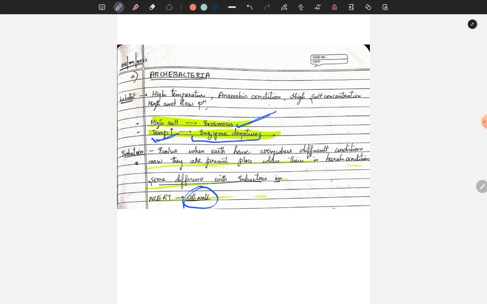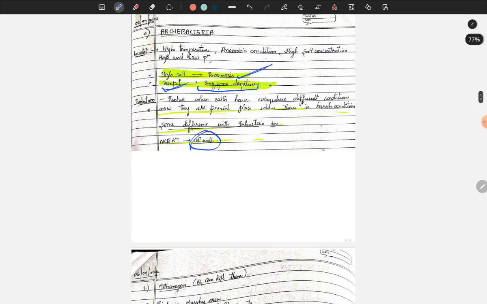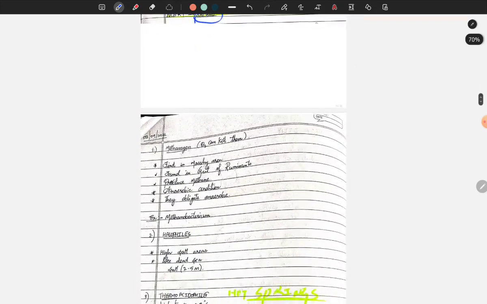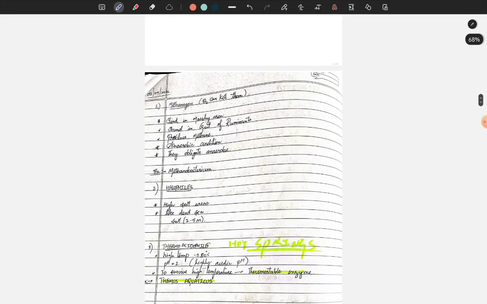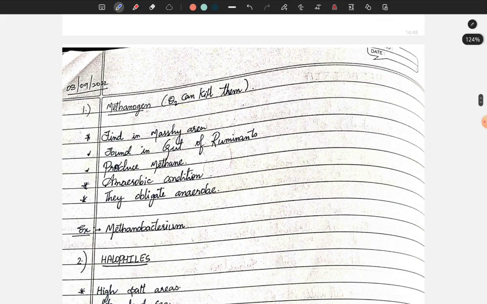Now coming to methanogens, halophiles and thermoacidophiles. Methanogens: oxygen can kill them. In the presence of oxygen, methanogens cannot survive at all. They are found in marshy areas and in the gut of ruminants, and they produce methane.